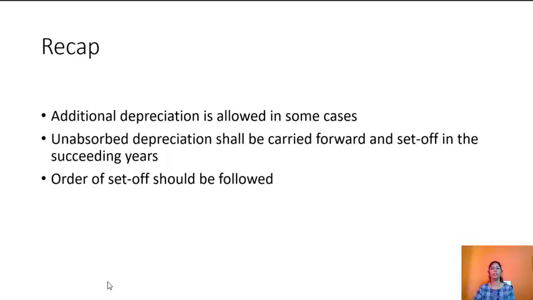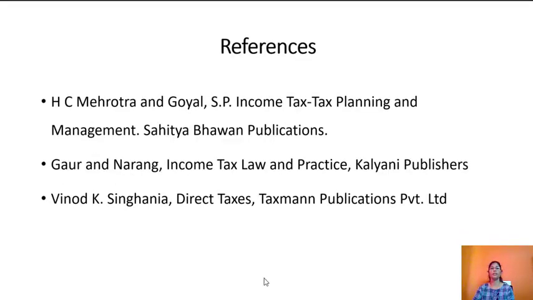So in this session we have studied about additional depreciation. Unabsorbed depreciation shall be carried forward and set off in the succeeding years, and the order of set off should be followed. These are the references.